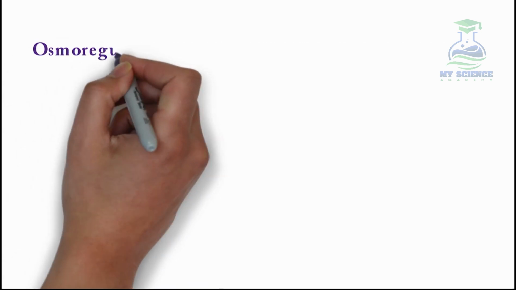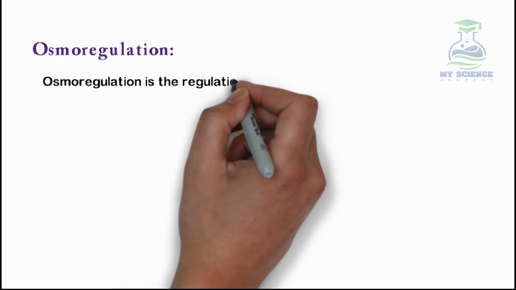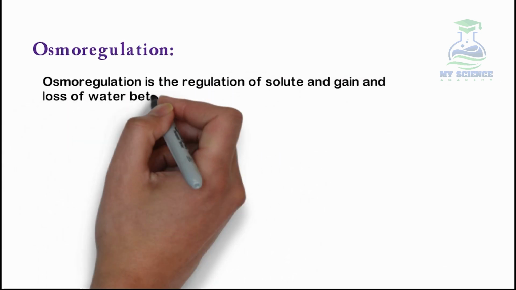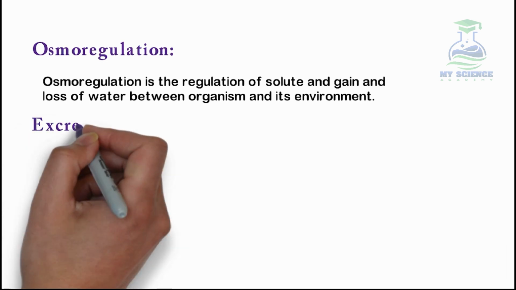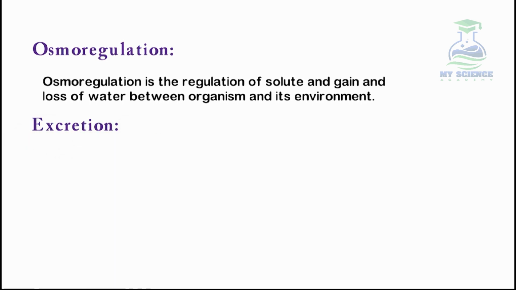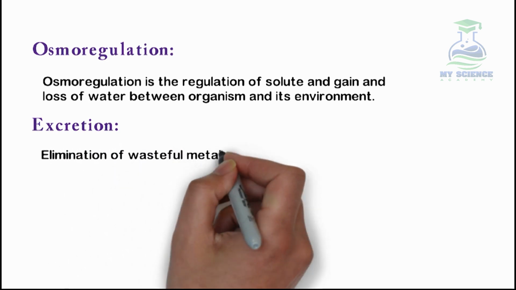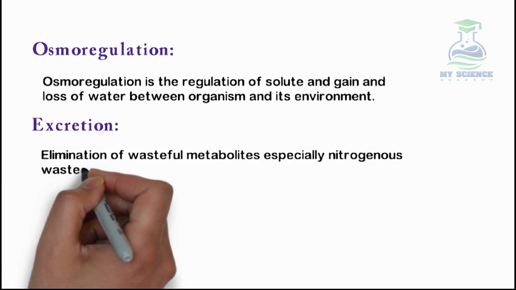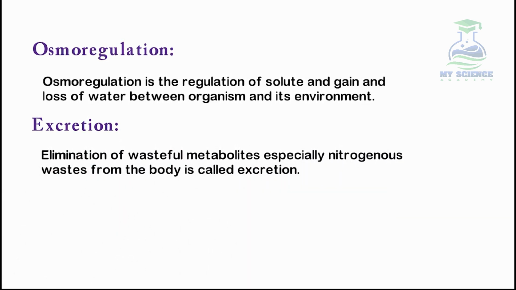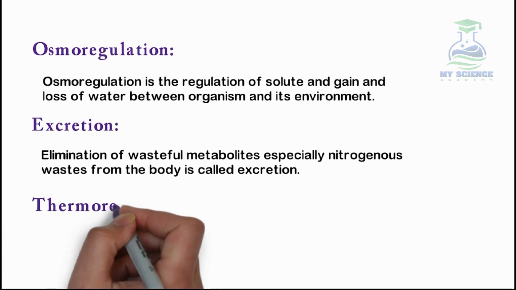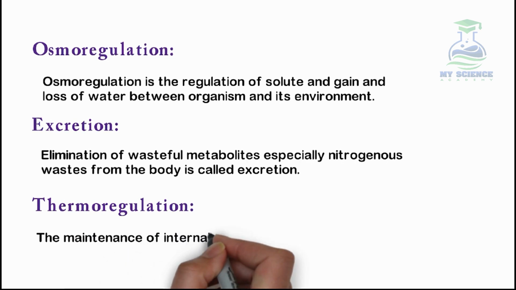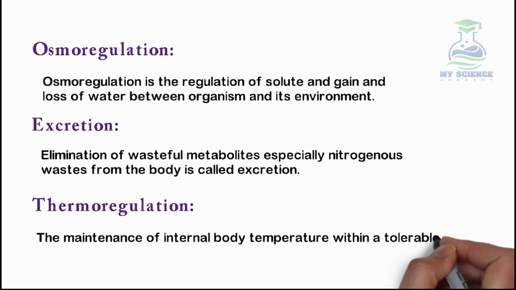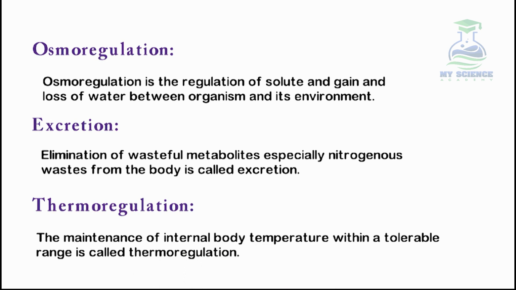First is osmoregulation. Osmoregulation is the regulation of solute and gain and loss of water between organism and its environment. Next is excretion. Elimination of wasteful metabolites, especially nitrogenous waste, from the body is called excretion. Then is thermoregulation. The maintenance of internal body temperature within a tolerable range is called thermoregulation.